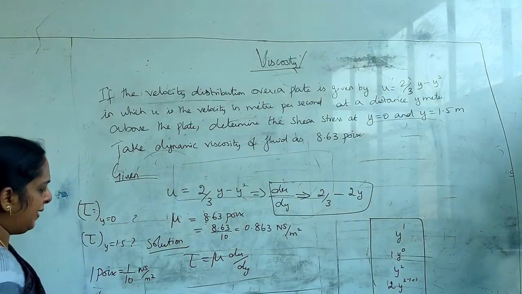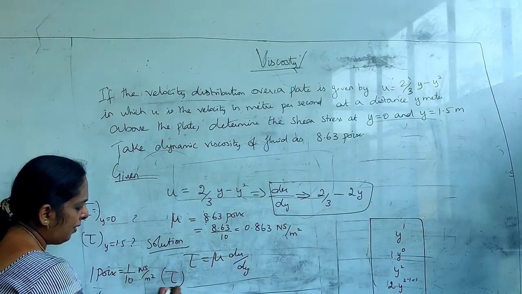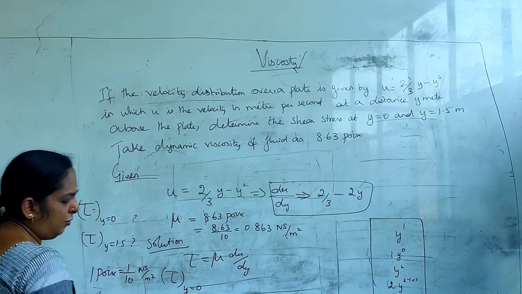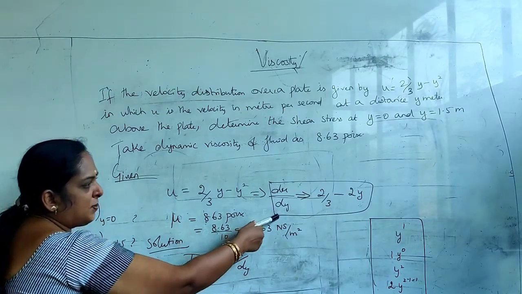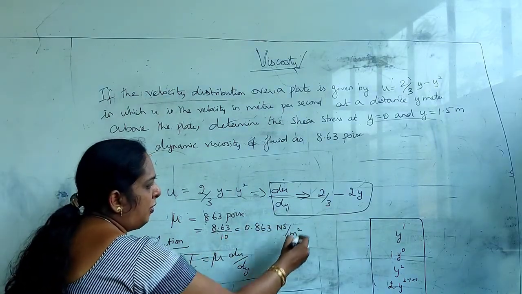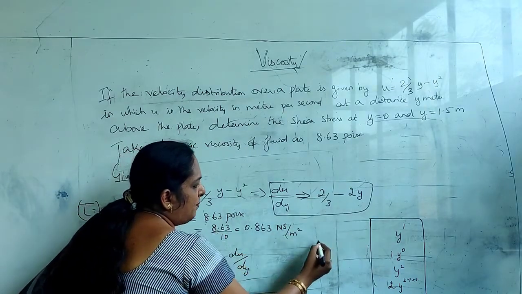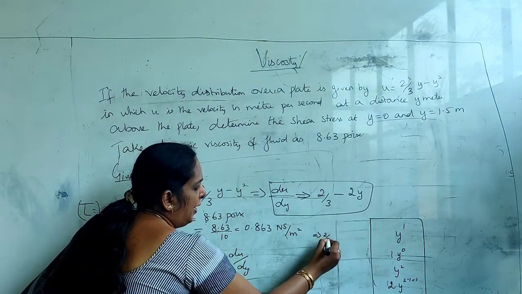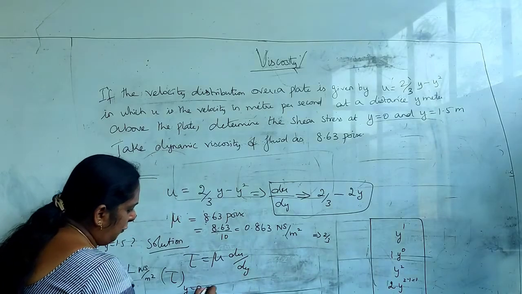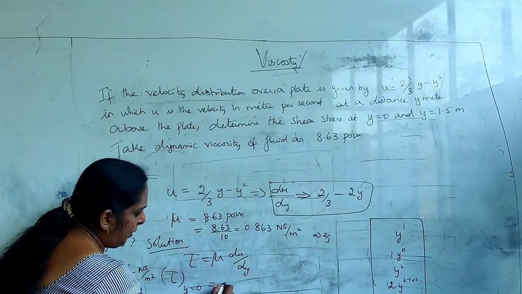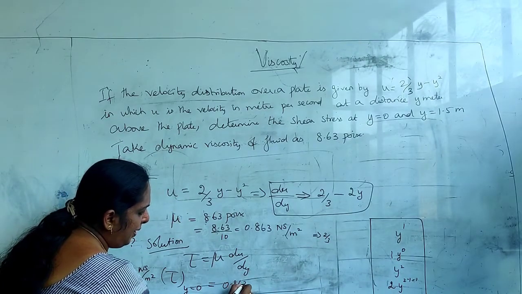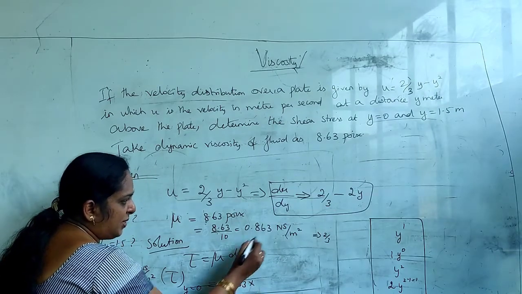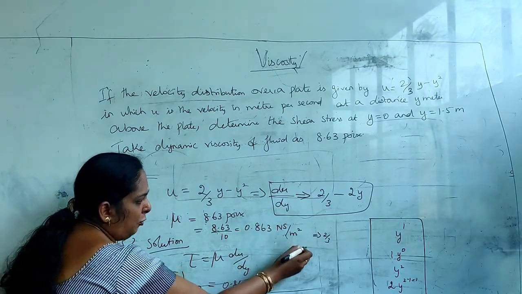So just substitute here tau in terms of y is equal to 0. So put this expression y is equal to 0. What happens here? This will become 0. So you will be getting only 2 by 3. Am I right? So here it is mu is 0.863 and du by dy with respect to y equal to 0.